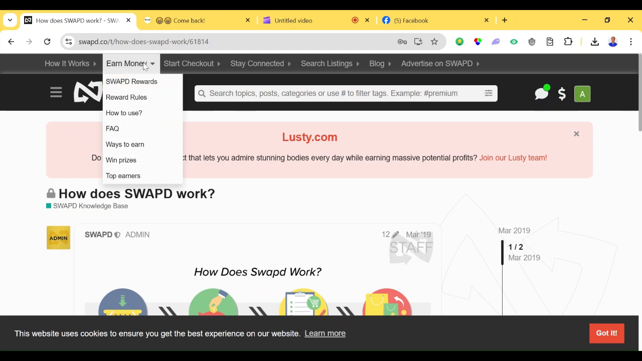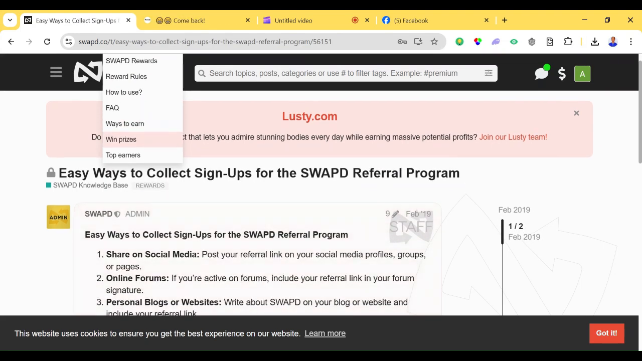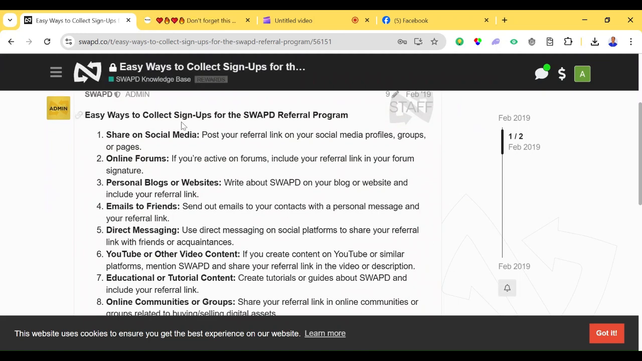So how to earn on Swapday. This is everything. You just have to check it and how to use ways to earn. So let's check the ways to earn. This is actually where we are going. The ways to earn: easy ways to collect sign-ups for the Swapday referral program. Share on social media, online forums, personal blogs or websites.